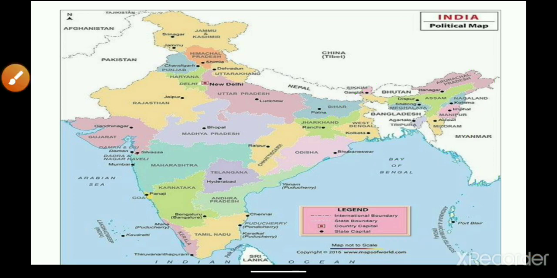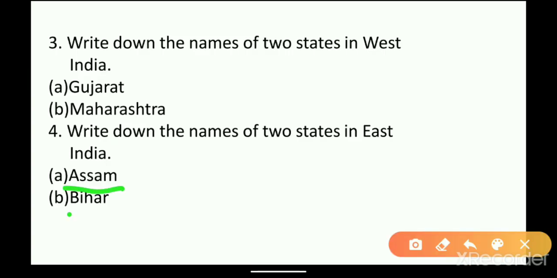We have written Assam and Bihar. You can write any two states' names. In these four questions, we have seen the different states in different directions. In the next question, we will see about the seas which surround our India. So let us see.